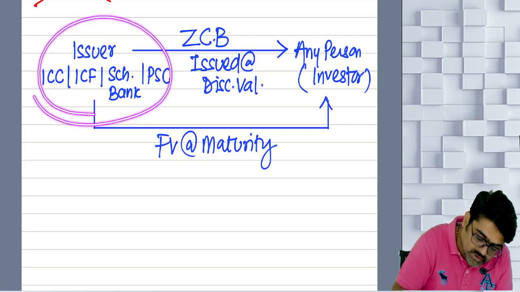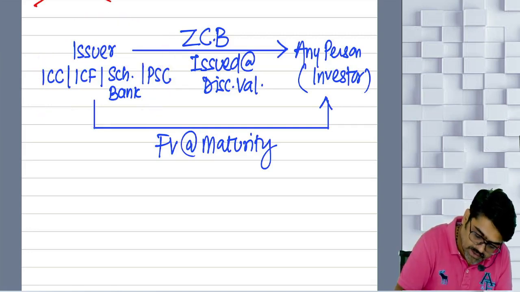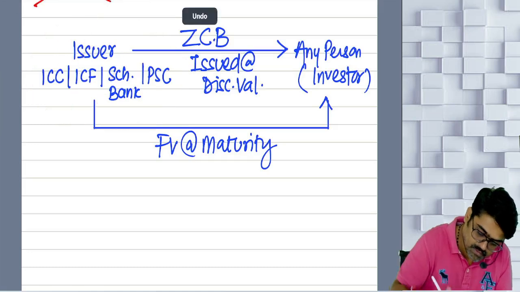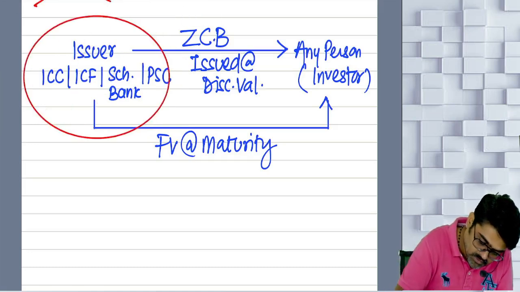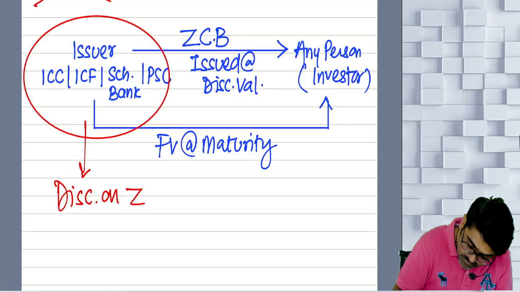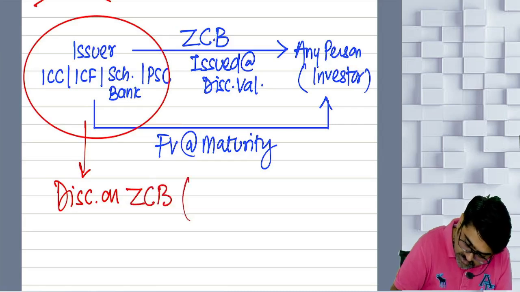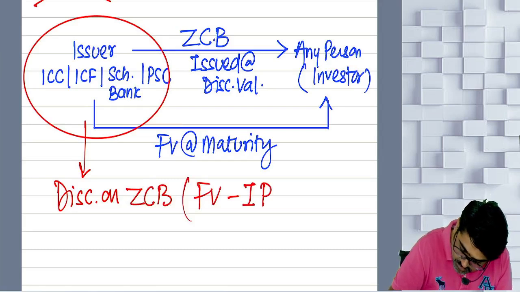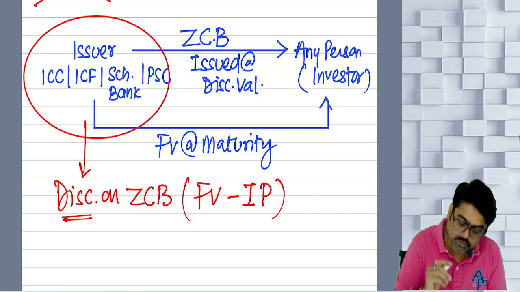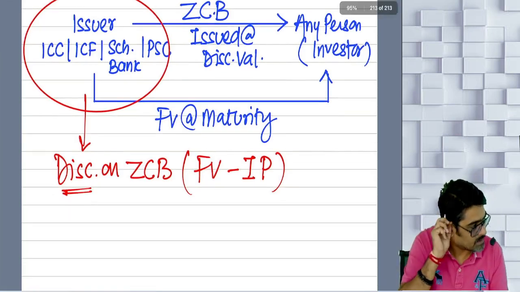So for this issuer, under the head PGBP, we are talking about this issuer. For this issuer, the discount on zero coupon bonds, which is nothing but maturity value minus issue price, will also be allowed as a deduction under PGBP head.